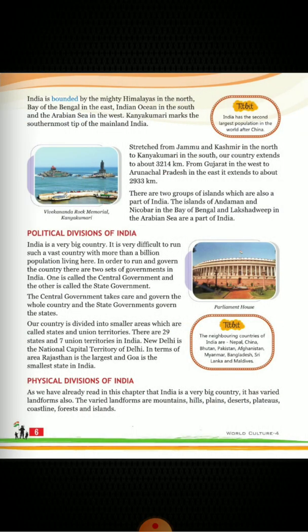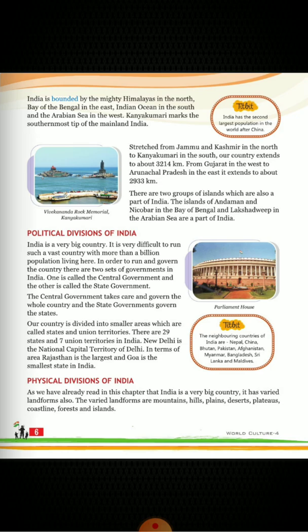India has the second largest population in the world after China. Stretched from Jammu and Kashmir in the north to Kanyakumari in the south, our country extends about 3,214 kilometers. From Gujarat in the west to Arunachal Pradesh in the east, it extends to about 2,933 kilometers. There are two groups of islands which are also a part of India.